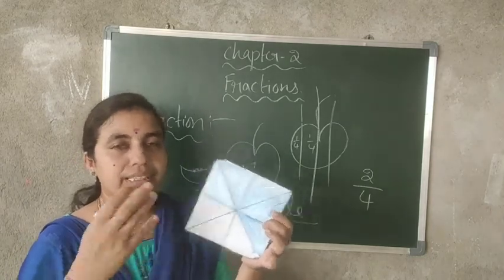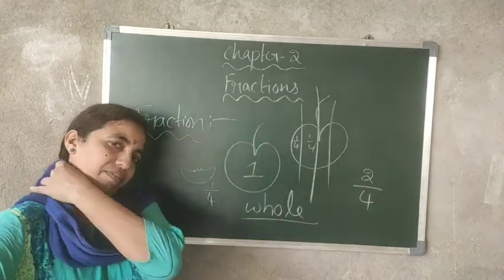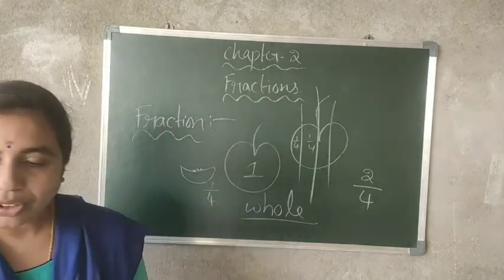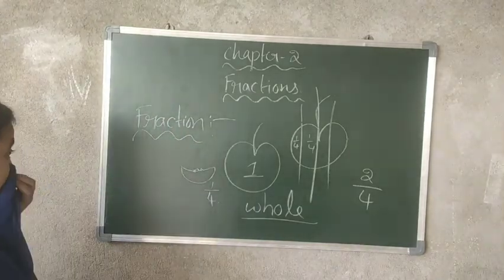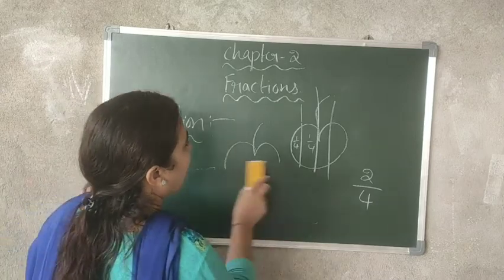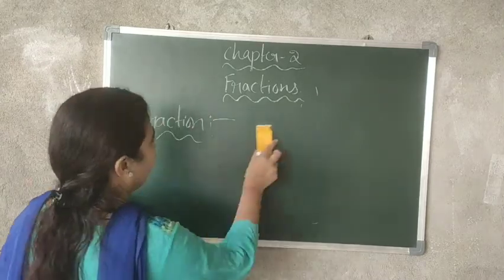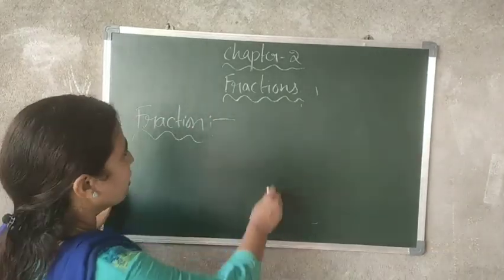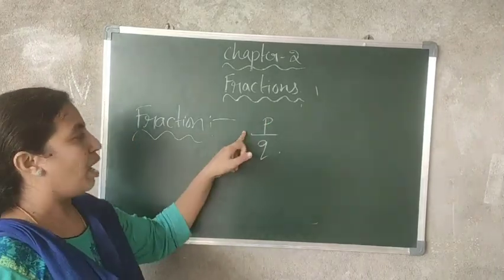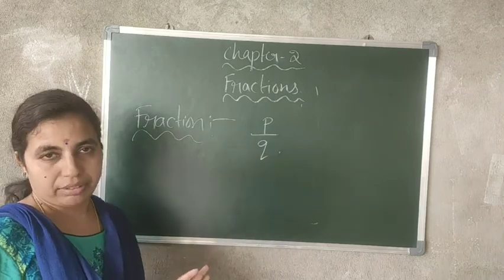I'll say more about the denominator and numerator afterwards. Now, this is 5 by 8. So, this is about a fraction. If you observe here, a fraction is written in the form of P by Q, a number above the line and a number below the line.